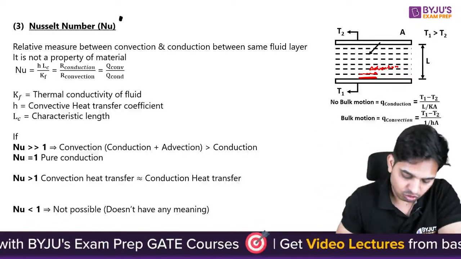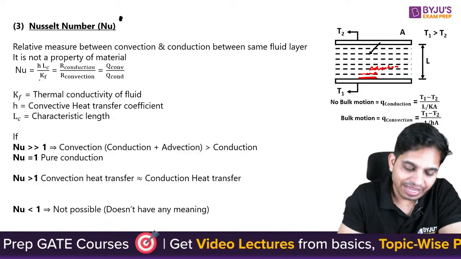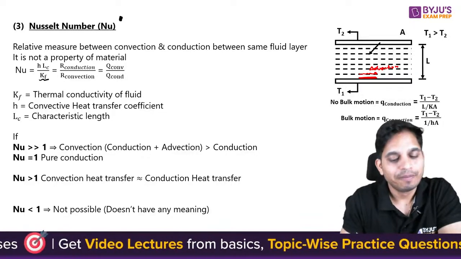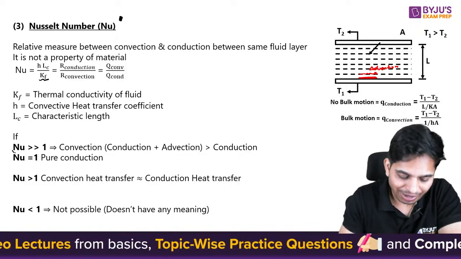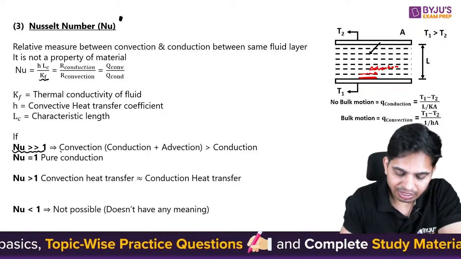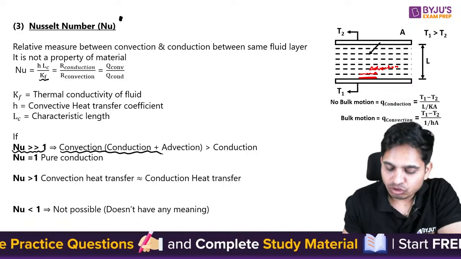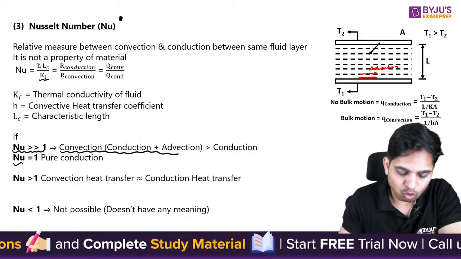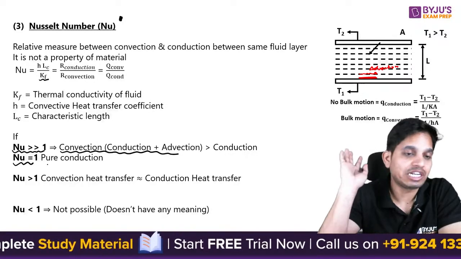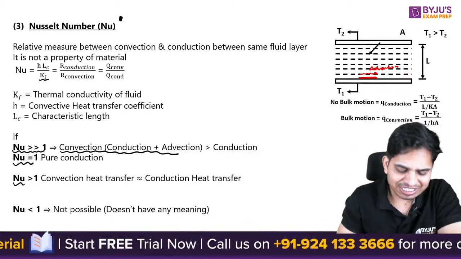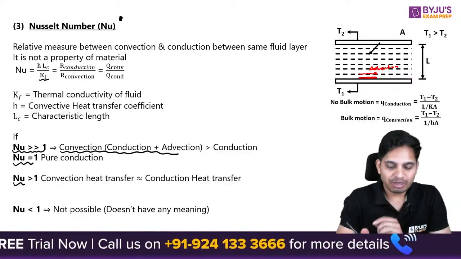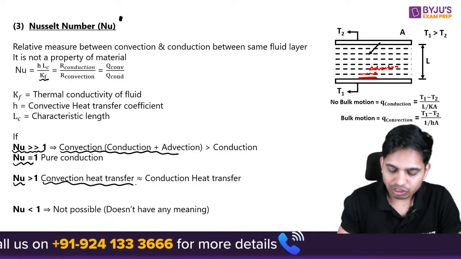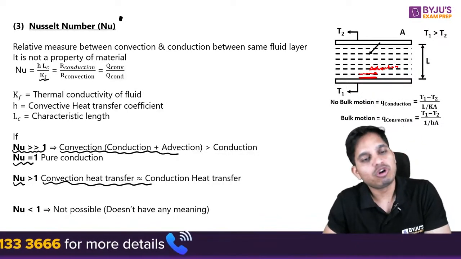So it is h L_c by K of fluid. If Nusselt number is much greater than 1, then convection is dominating. If it is equal to 1, that means it is pure conduction. If it is slightly greater than 1, that means convection is almost equal to conduction.